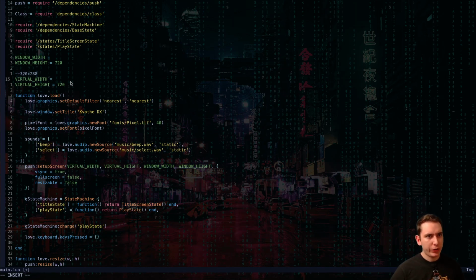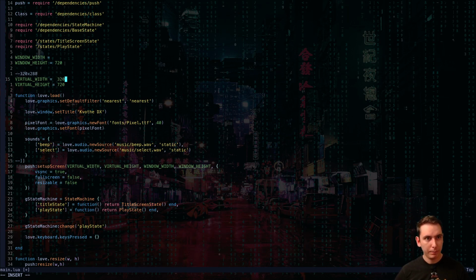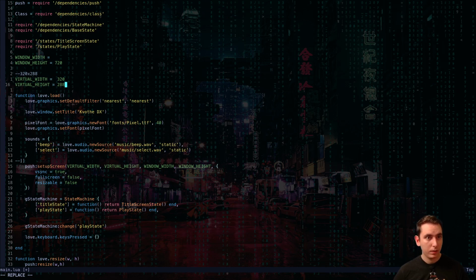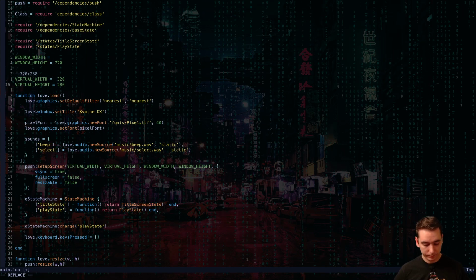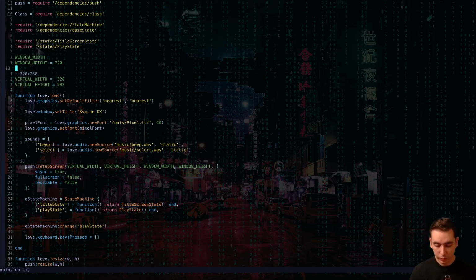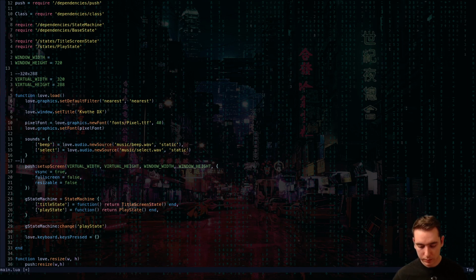So we need our window height to be a multiple of our virtual width. So let's do this times 4. 320 times 4 gives us 1280.